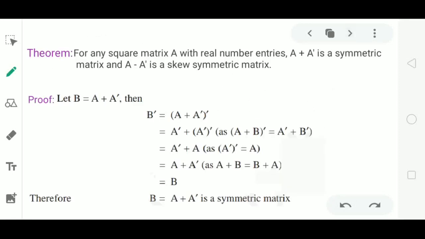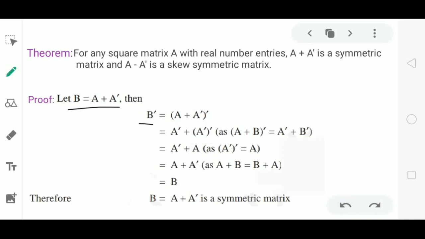Observe the proof. Let B be equal to the matrix A plus A dash. We have to prove B is symmetric. So we take B dash. B dash equals (A plus A dash) whole dash. Using the property of transpose of matrix (A plus B) whole dash equals A dash plus B dash, we get A dash plus (A dash) whole dash.